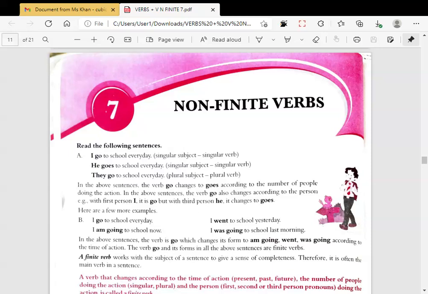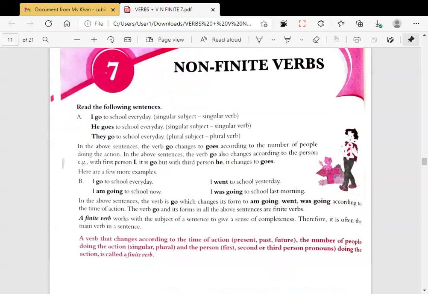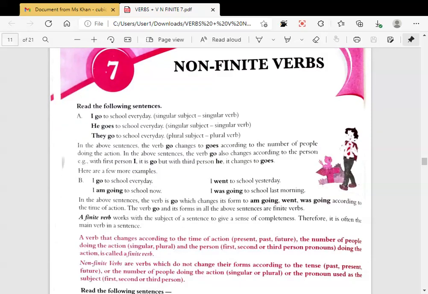Now let's begin with the non-finite verbs. So it says, I go to school every day. Here, I is a singular subject, go is a singular verb, right? As you know, I can take both the forms of the verb. I can say, I am a girl and I have a pen. Hope this is understood. So I is a singular subject and here it has taken the verb which is also singular in sense.